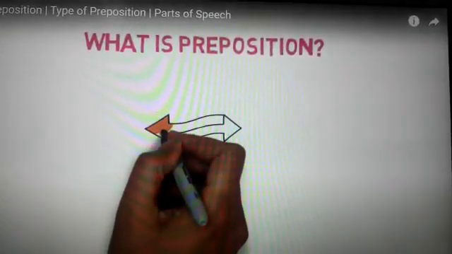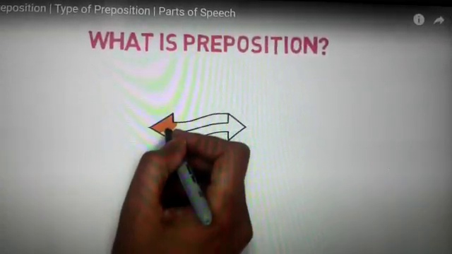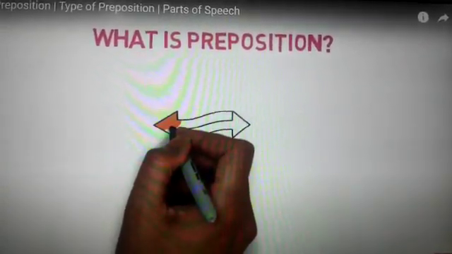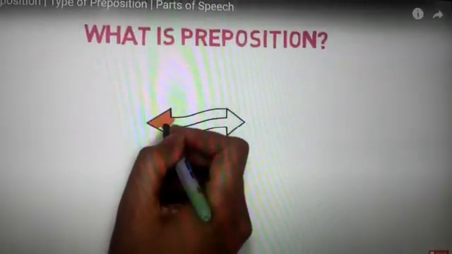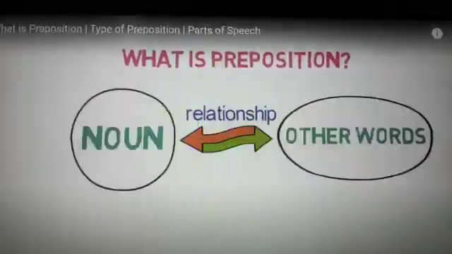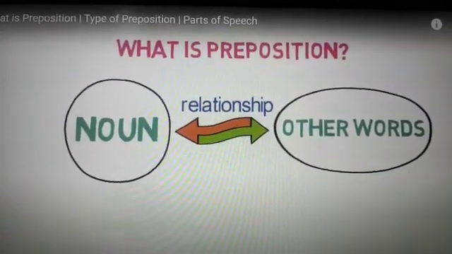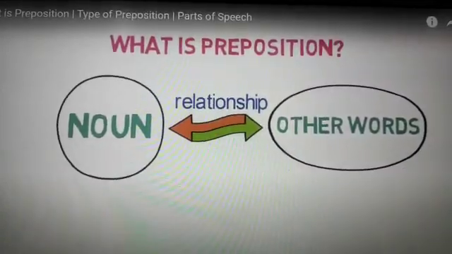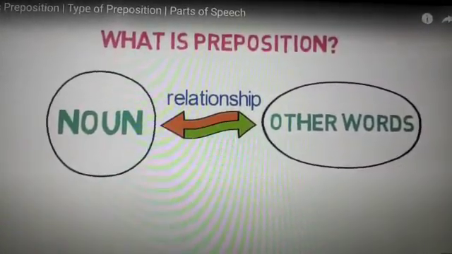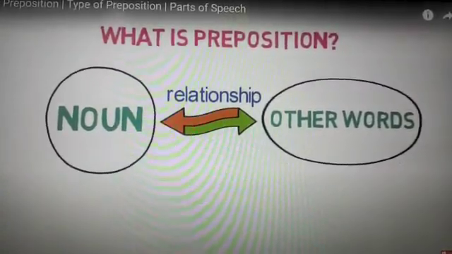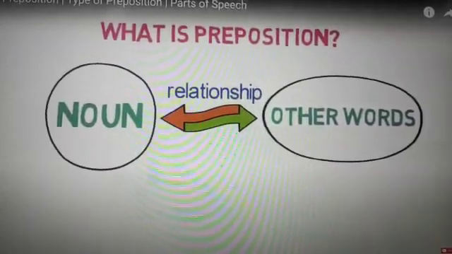Dear students, we all know that prepositions are very important and they play a key role in English grammar. First of all, we must know what a preposition is. A preposition is a word that shows the relationship of a noun with the other words in a sentence. I repeat, a preposition is a word that shows the relation of a noun with the other words in a sentence.